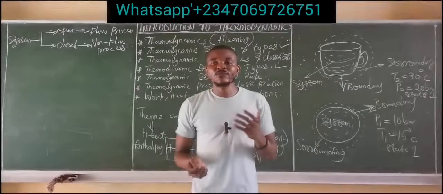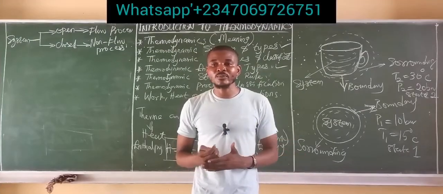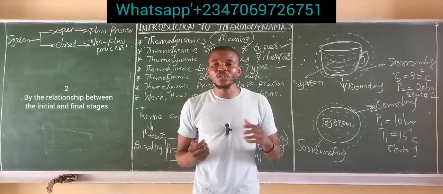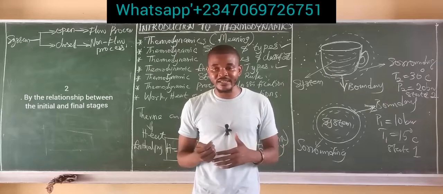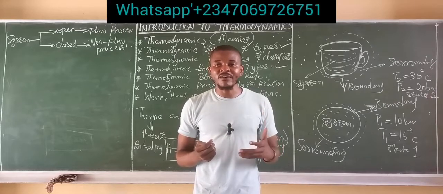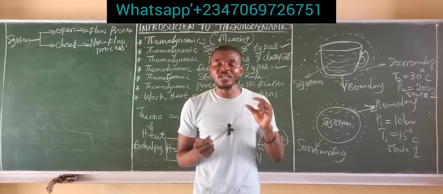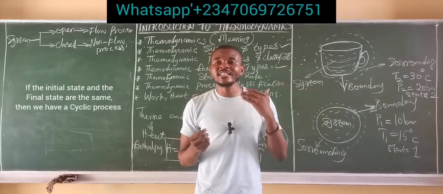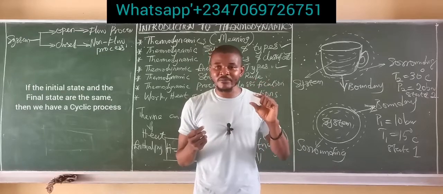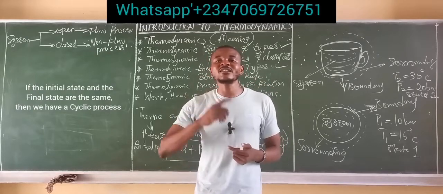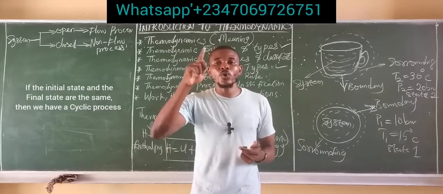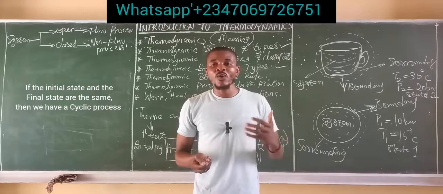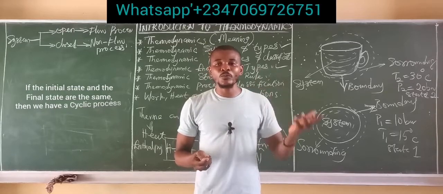Okay, so let's fall back to the second classification of a thermodynamic process. We said a thermodynamic process can be classified by the relationship between the initial and the final state. Now, what does this mean? If the initial state and the final state are the same, then we have what is called a cyclic process. That is to say, the process has gone on a cycle.